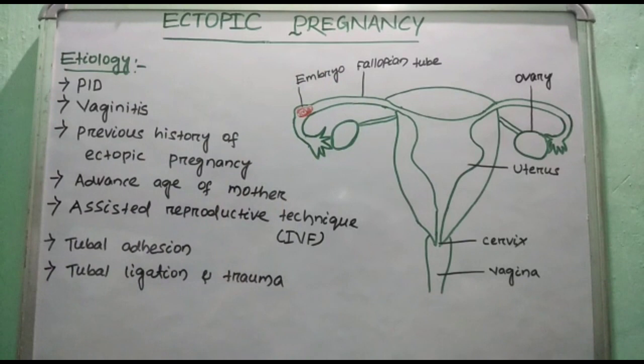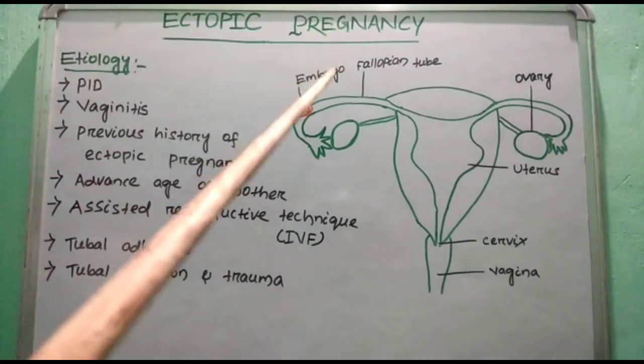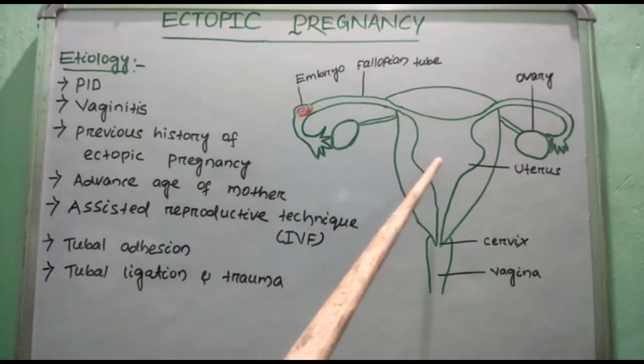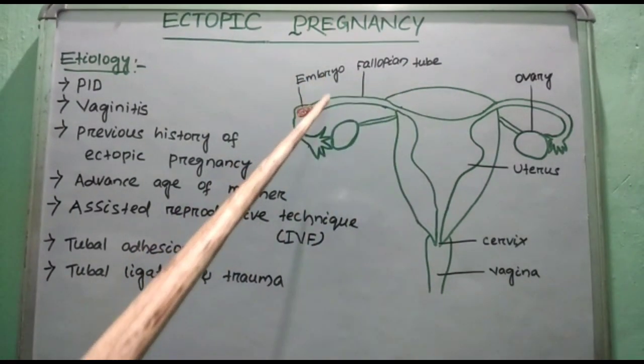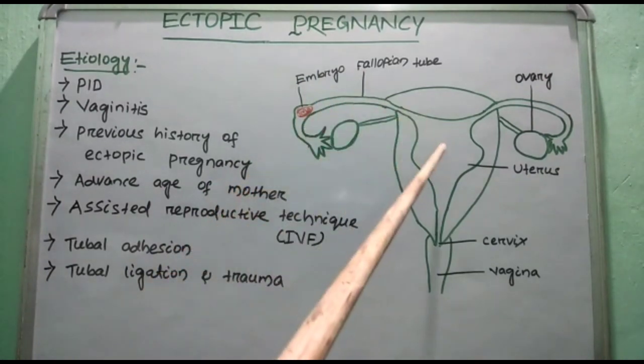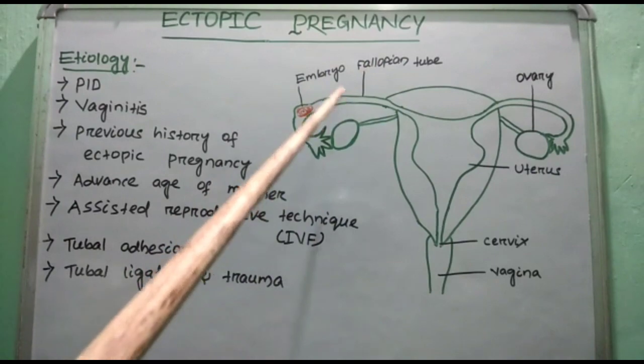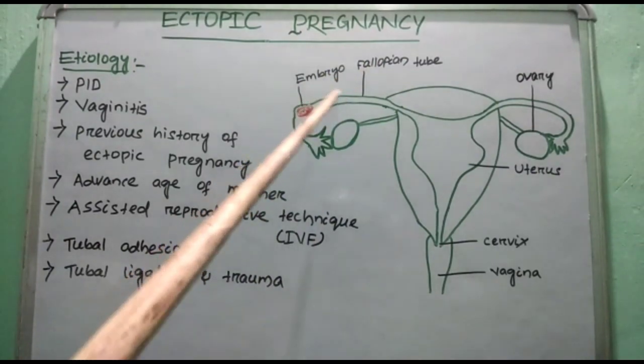The scar tissue prevents the fertilized egg from making its way through the fallopian tube to implant in the uterus. Means the embryo does not go from the fallopian tube to the uterus. So the fertilized egg is implanted in the fallopian tube.